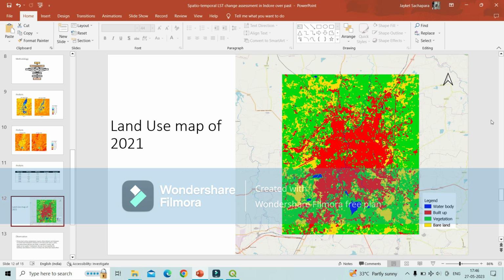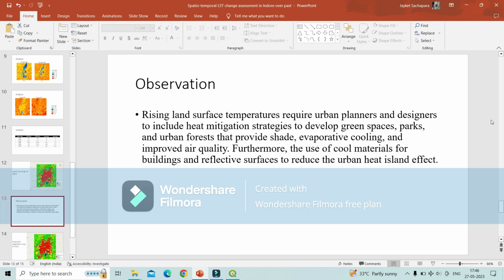This is the map of 2021 of Indore city. As you can see, blue is water body, red is built up, green is vegetation, and yellow is bare land. You can see the dense built up area. If urbanization is happening every year, what can we do so that we can decrease or minimize the temperature?